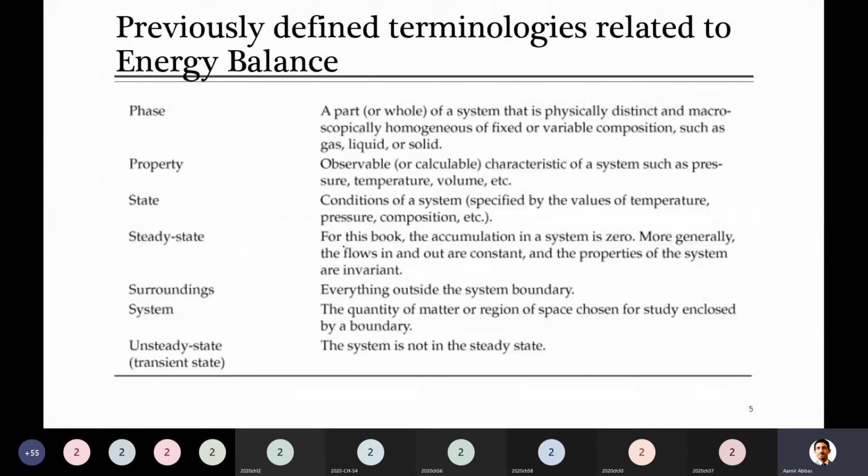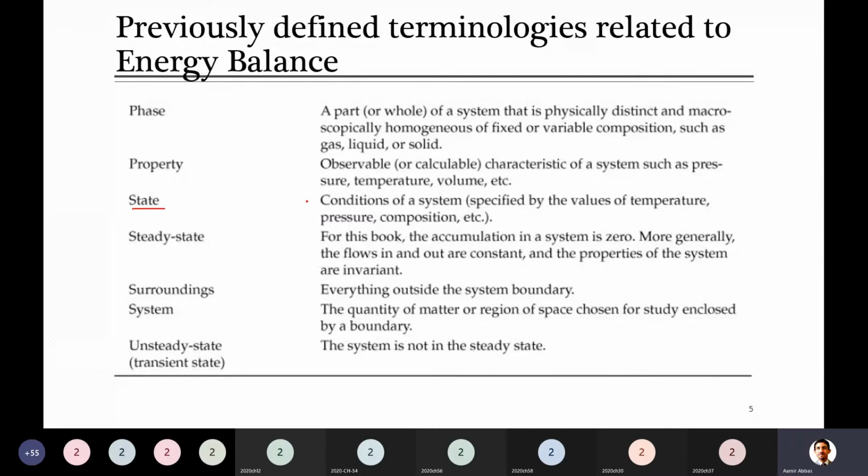So what was phase and state? I think you remember. First of all, state. Do you remember the definition? State is the condition of a system as specified by the temperature, pressure, and composition. For example, when you say something is liquid, water, for example, will exist in liquid form at a given temperature and pressure.